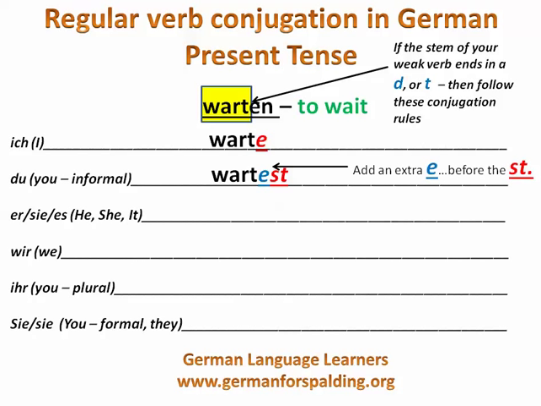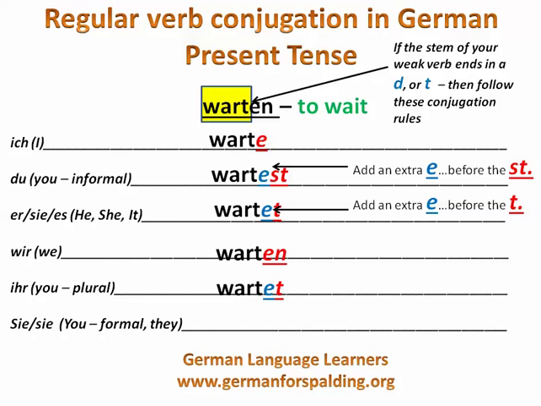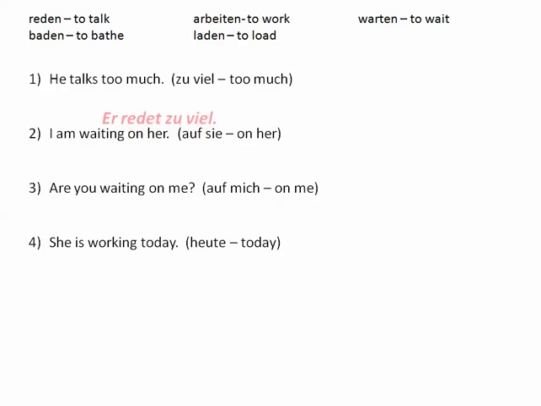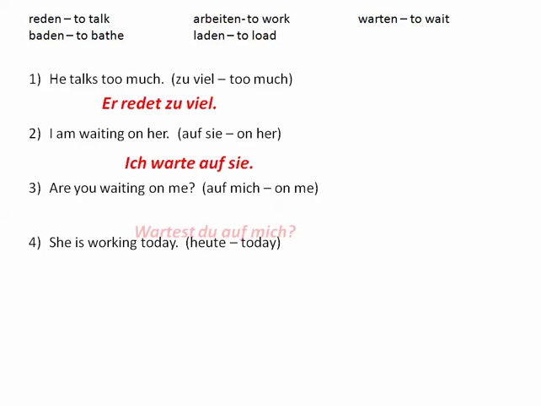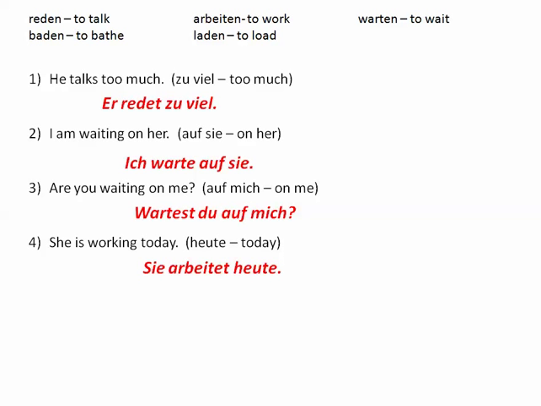Okay? So you add this extra E before the ST, in both the second person singular, wartest, and the third person singular, wartet. And then wir is normal, wir warten. And then here we're going to add it again, ihr wartet, and then sie warten. So when you have verbs of this type, such as reden, baden, arbeiten, laden, warten, then you're going to have to remember that. So he talks too much, er redet zu viel. I am waiting on her, ich warte auf sie. Are you waiting on me? Wartest du auf mich? And she is working today, sie arbeitet heute.